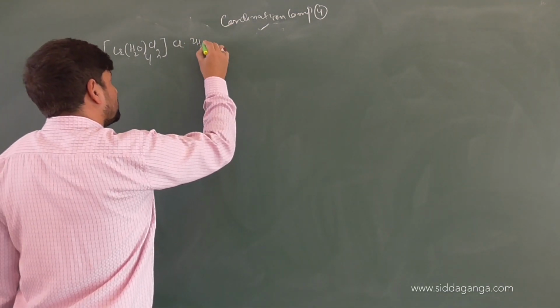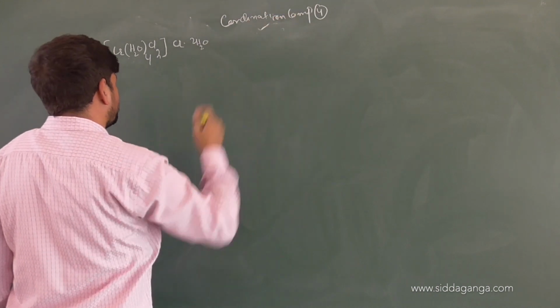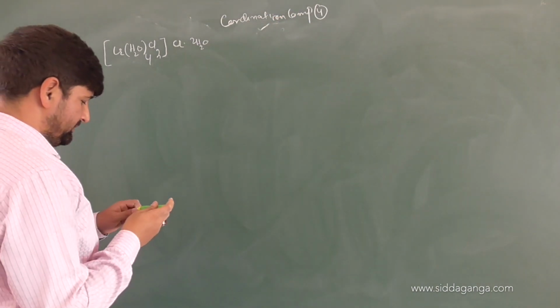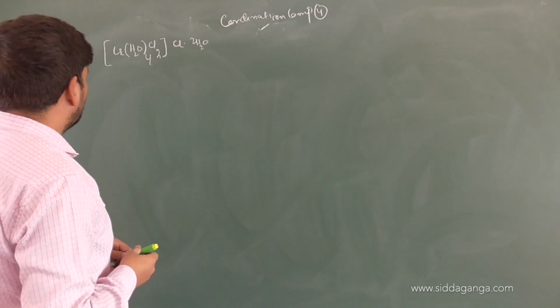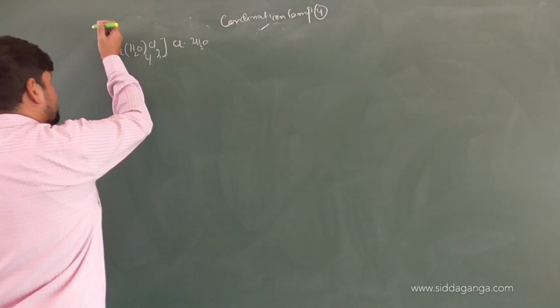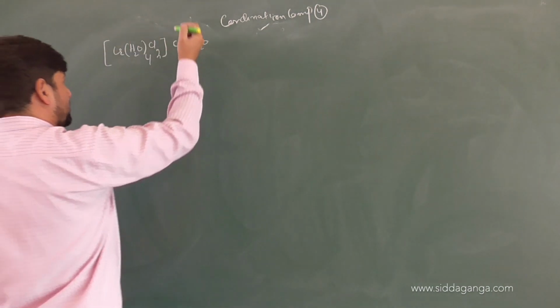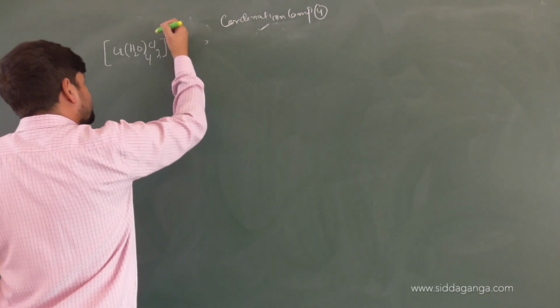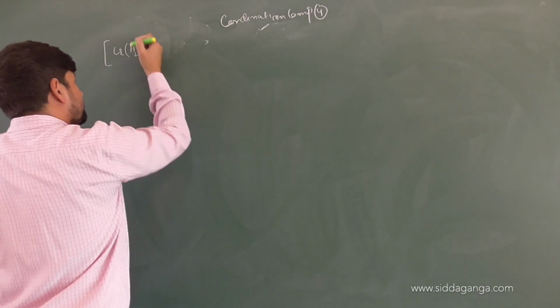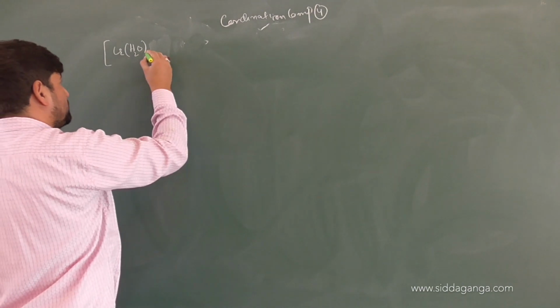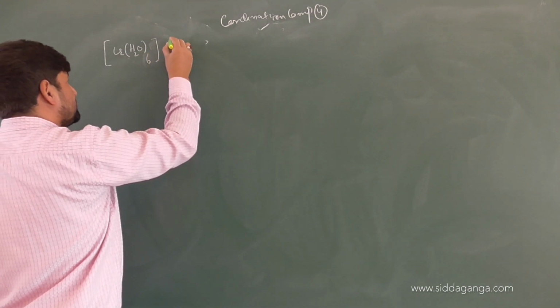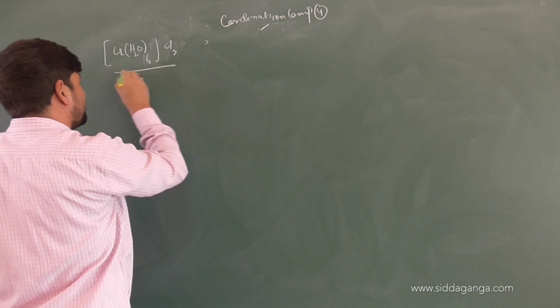This is water of crystallization outside the coordination compound. Or to make your work much easier initially, let us take Cr(H2O)6 Cl3, the basic first complex that you are obtaining.